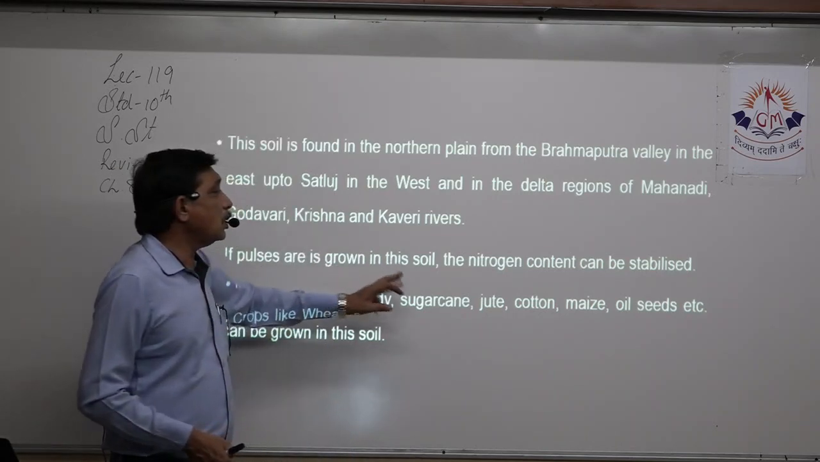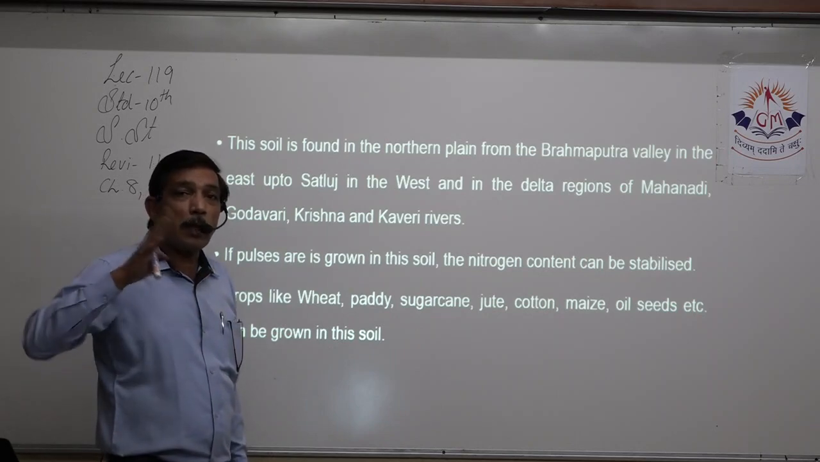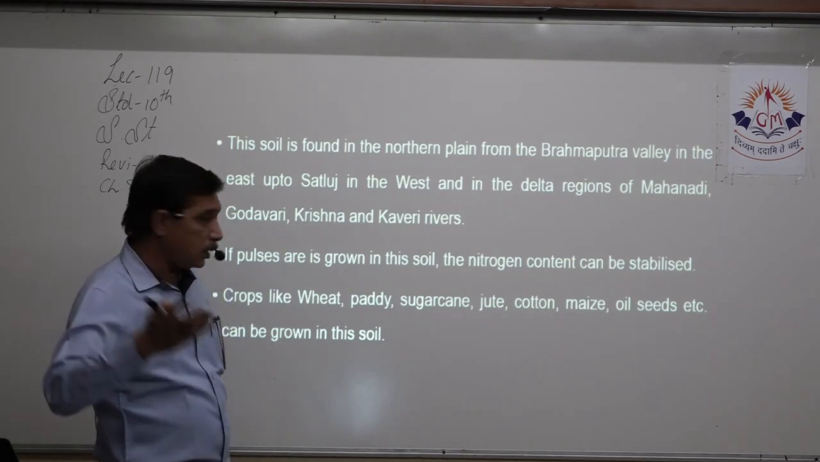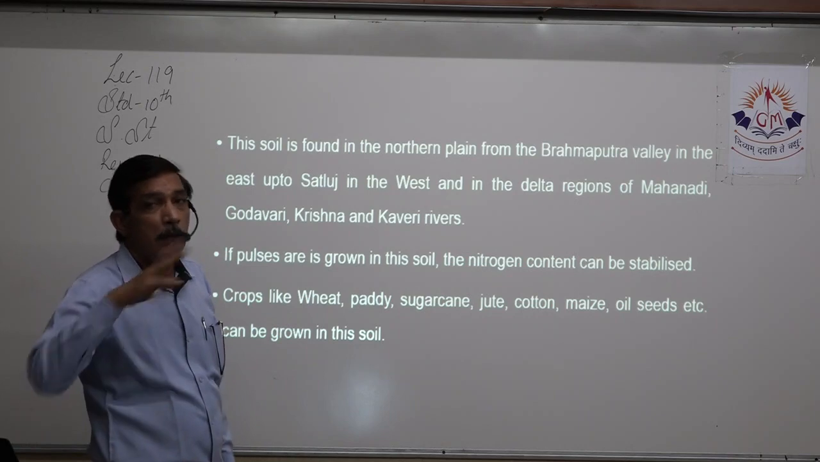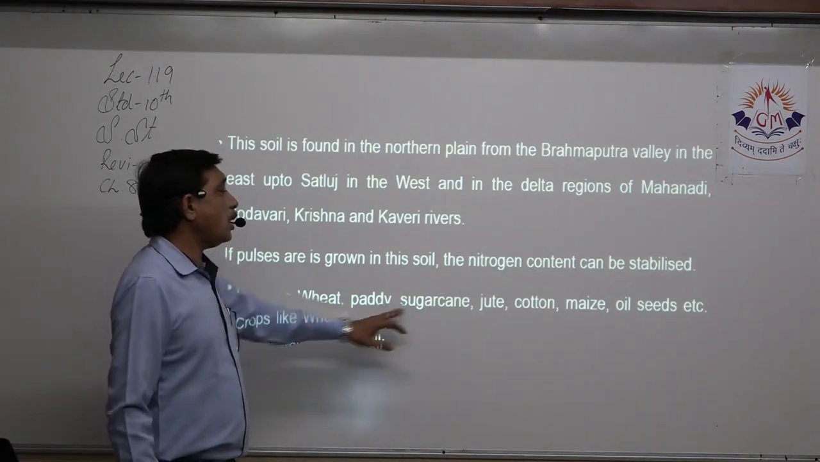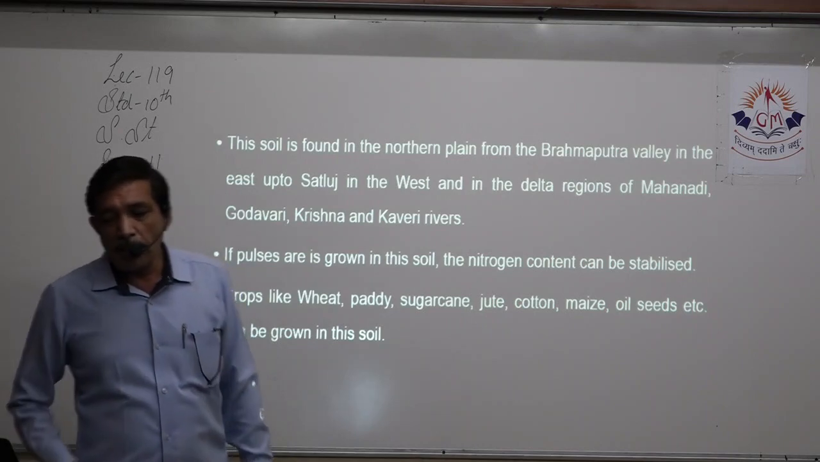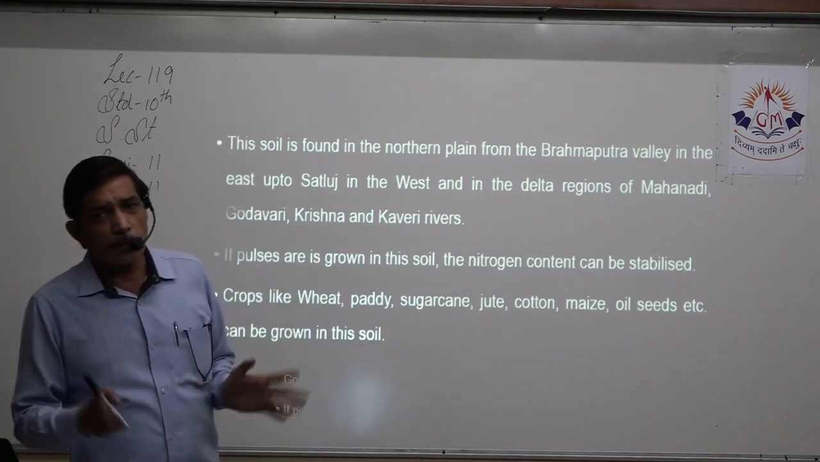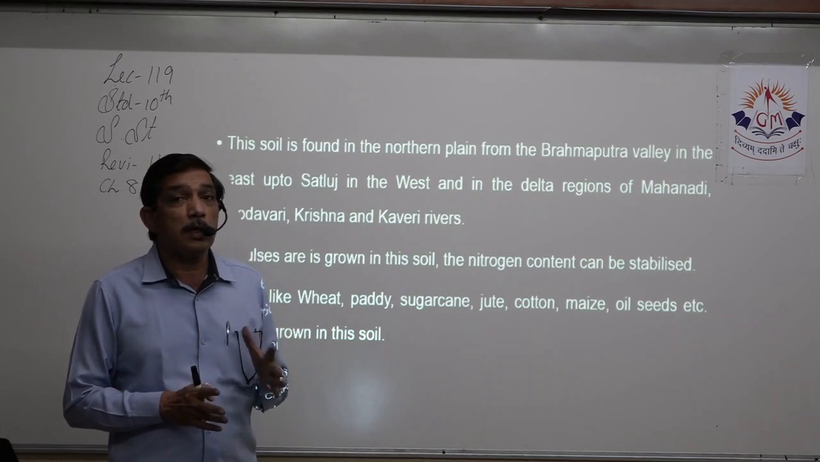If pulses are grown in this soil, the nitrogen content can be stabilized because nitrogen is absent, right? So if you grow pulses, nitrogen content will be added. Otherwise, which crops can be taken? Wheat, paddy, sugarcane, jute, cotton, maize, oilseeds, etc. Lots and lots of crops can be taken because the soil fertility is good.